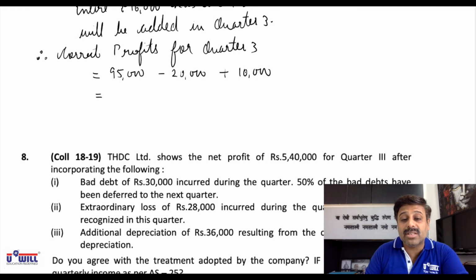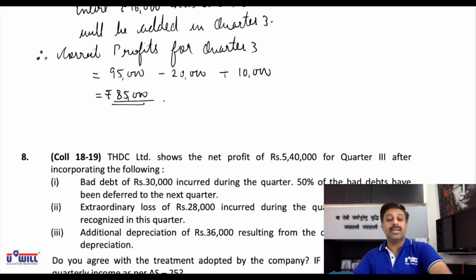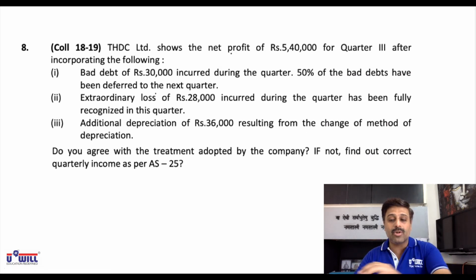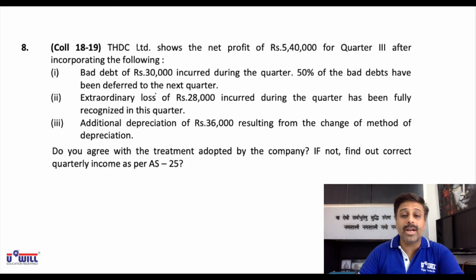95,000 minus 20,000 plus 10,000, 85,000. This would be the correct profits reported for the quarter. Okay, one more question, 8, I will explain to you, and then 9 and 10 all of you try completely on your own. Look at question number 9, 8, be attentive.